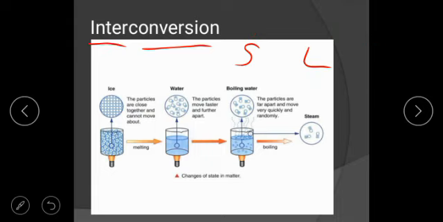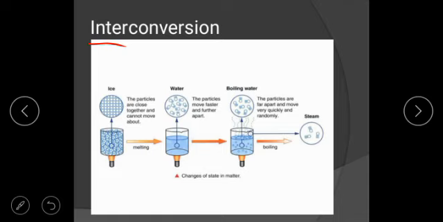So you know very well the ice which is present inside your fridge. When you take this ice out onto the plate on the table, at room temperature, slowly you will notice that the ice is going to melt, and once it melts, after some time it will become liquid water. And when you boil this water, after some time you will see the water converting into water vapor. So this is a very simple activity that you can perform at home.